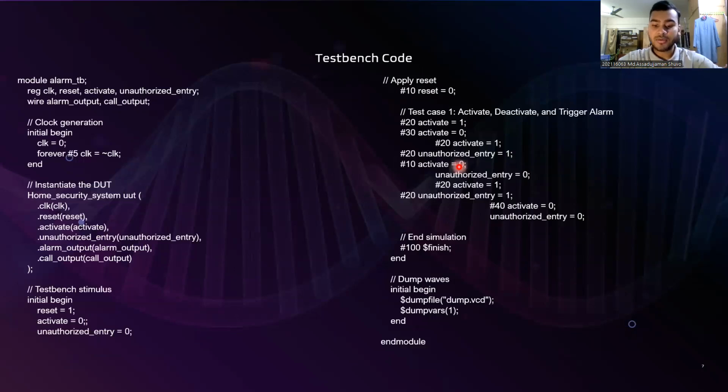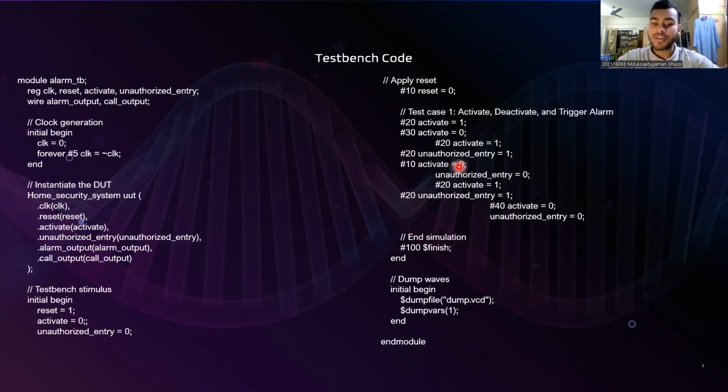The test bench code creates a virtual playground for our smart home security system. It's like a trial run, making sure our digital guard knows its moves. It's a simple story told through the language of ones and zeros.